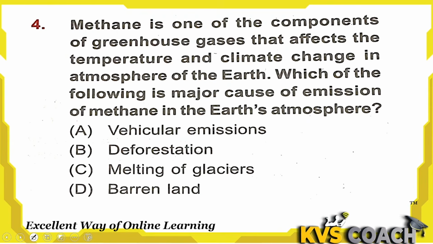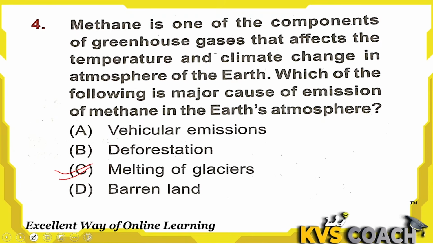Next question is, methane is one of the components of greenhouse gas that affect the temperature and climate change in the atmosphere of the earth. Which of the following is a major cause of emission of methane in the earth's atmosphere? Option A, vehicular emission. Vehicular emission is the carbon related gases. Deforestation causes soil erosion. Option C, melting of glaciers. Yes, this is the reason. This is actually major cause of emission of methane.